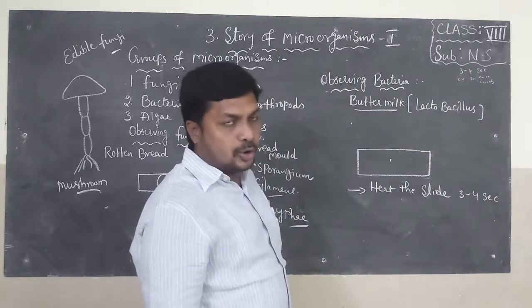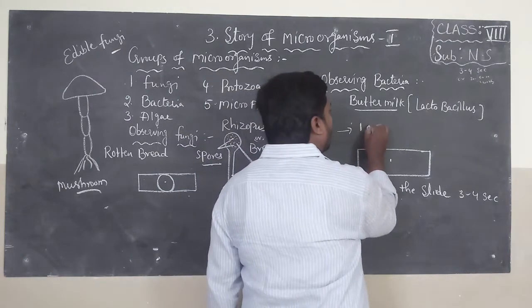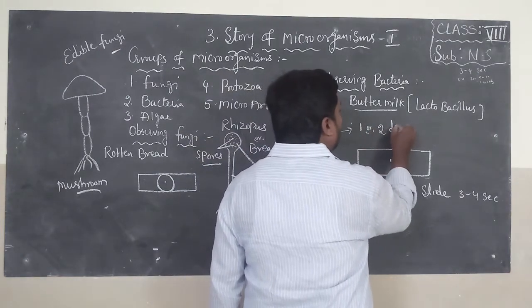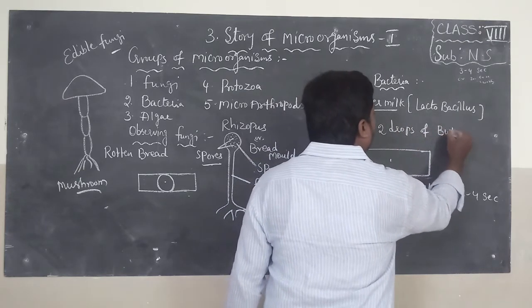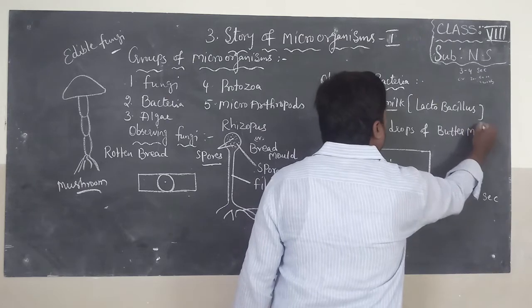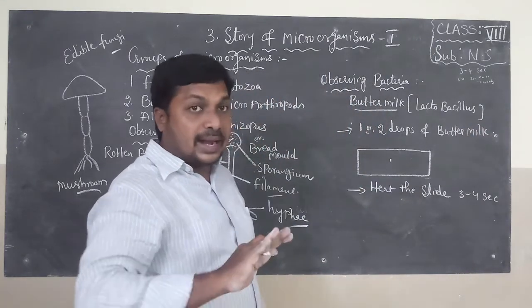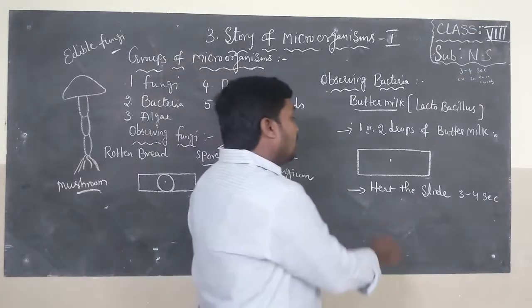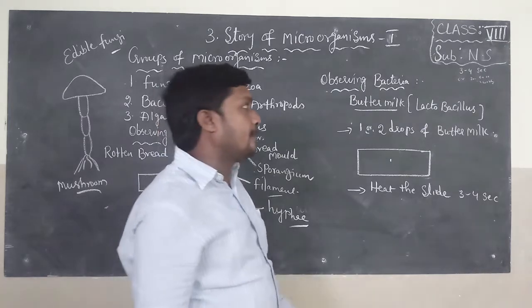What procedure do you follow to observe Lactobacillus in the school lab? First, you have to take 1 or 2 drops of buttermilk on the slide and spread it. Now heat the slide for 3 to 4 seconds with the help of a lamp.